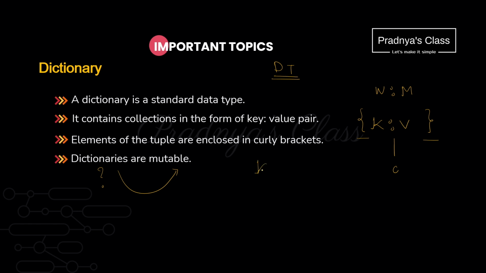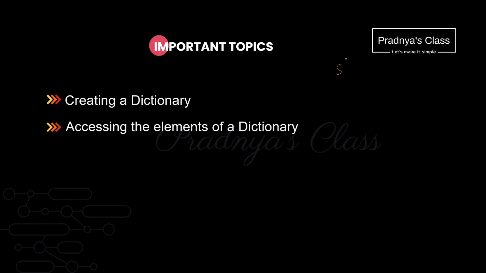But in case of dictionary, there are two things. One is key and the other one is value. Keep this in mind. Always key will be unique and it will be immutable. Whereas values can be duplicate and it will be of mutable data type. Dictionary is different from string, list and tuple.